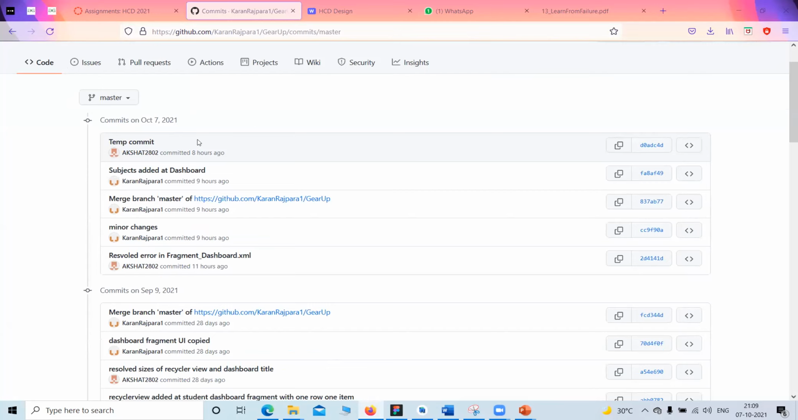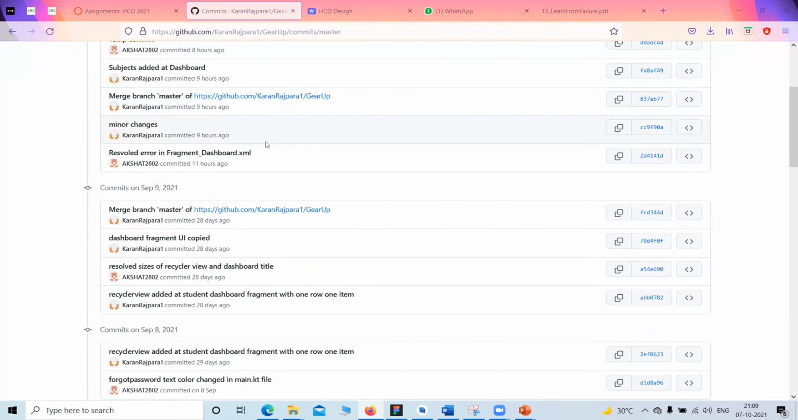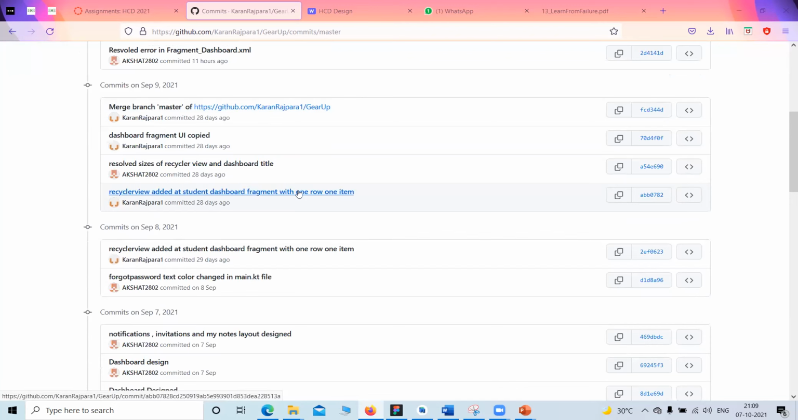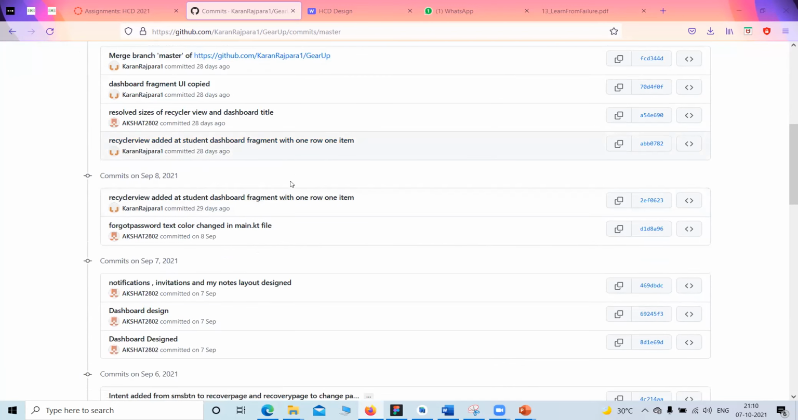So Git is a version control system where we can maintain our project's versions, and we can work collaboratively. Like in this project, Akshat and I are working collaboratively. Some functionalities are added by Akshat and some functionalities are added by me. So to have collaborative work, we should use Git and GitHub, and it also keeps a track of which changes are made, who made the changes, when were the changes made, and why were changes needed. And GitHub is the cloud-based platform where we have pushed our code.